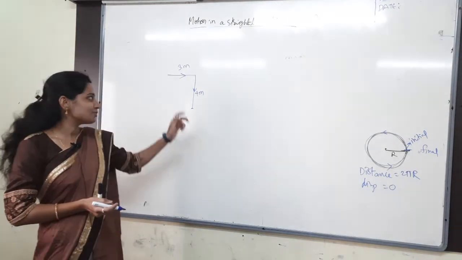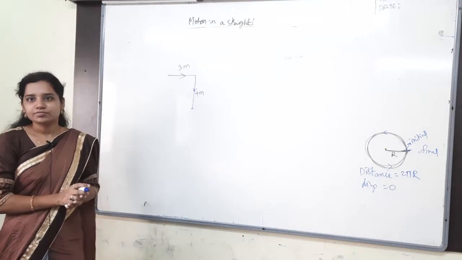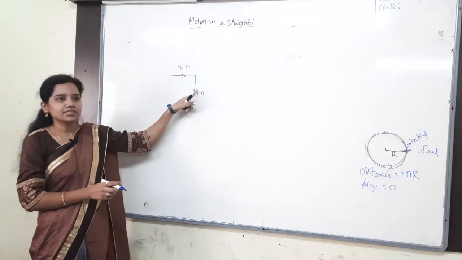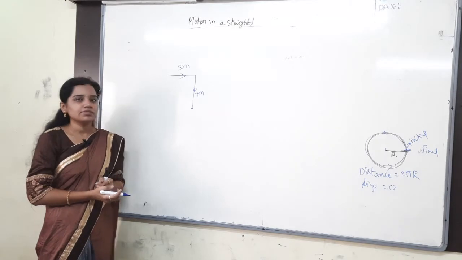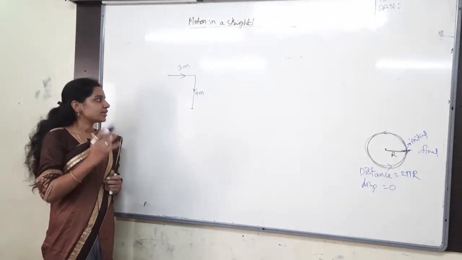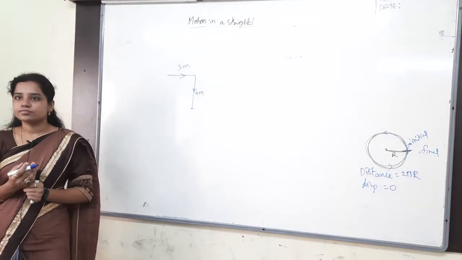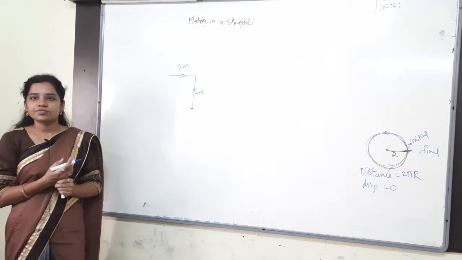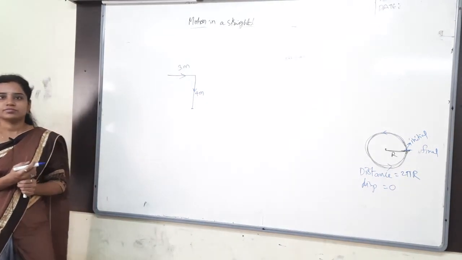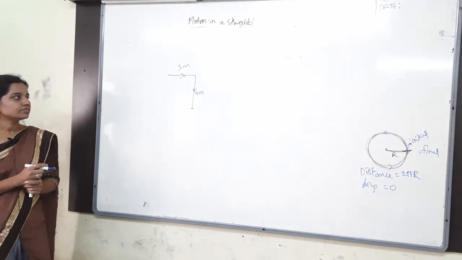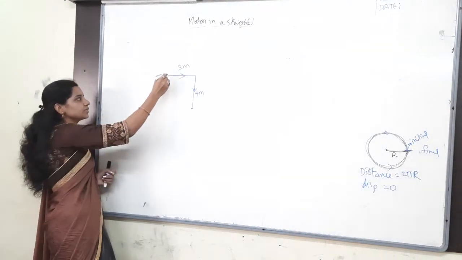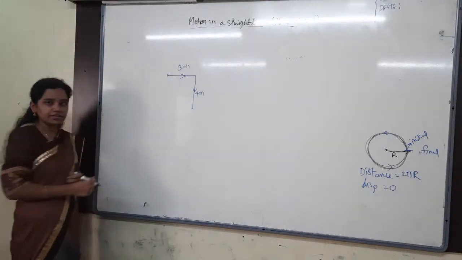What is the distance and the displacement of this motion? Distance is how much? 7. Displacement is 5. Tell me the direction of displacement in terms of east and west. Initially it started here and finally ended here.